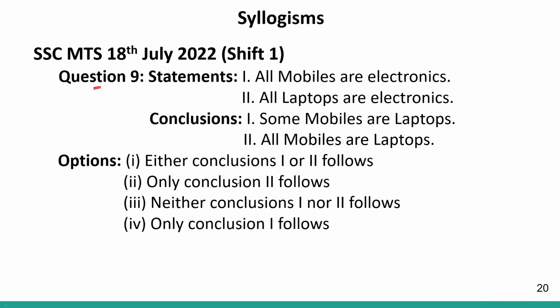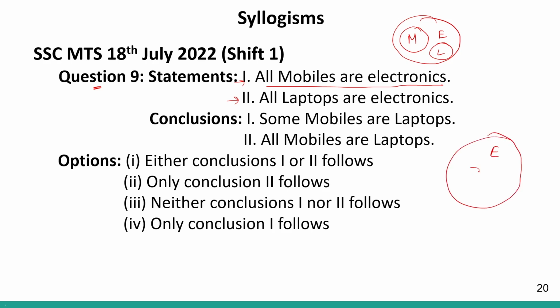Question number 9, statement 1, 2 and conclusion 1 and 2. Statement 1 says all mobiles are electronics. So all mobiles are electronics can be represented like this. Correct? Second statement says all laptops are electronics. So laptops can come like this. All laptops are electronics and all mobiles are electronics. This will be my Venn diagram. This is one possibility. The other possibility is that mobile and laptop are overlapping in some sort. Okay, but this is my basic diagram.